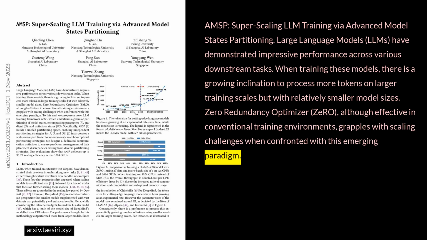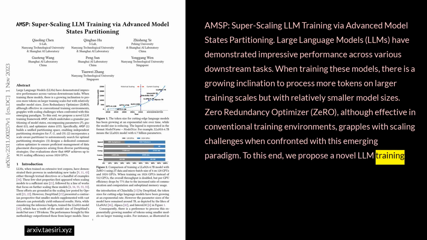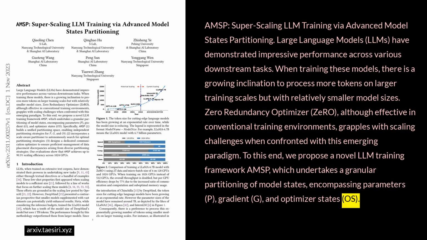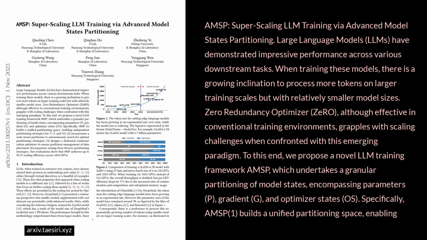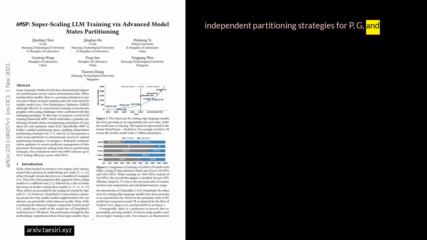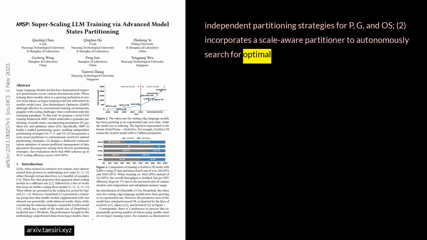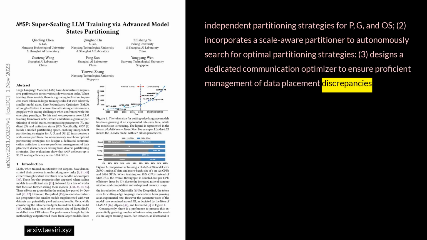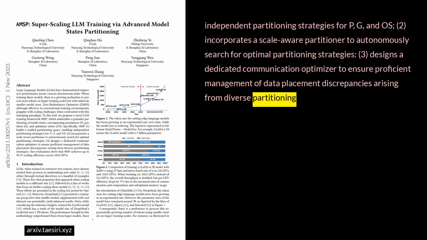To this end, we propose a novel LLM training framework, AMSP, which undertakes a granular partitioning of model states, encompassing parameters, P, gradient, G, and optimizer states, OS. Specifically, AMSP: 1. Builds a unified partitioning space, enabling independent partitioning strategies for P, G, and OS. 2. Incorporates a scale-aware partitioner to autonomously search for optimal partitioning strategies. 3. Designs a dedicated communication optimizer to ensure proficient management of data placement discrepancies arising from diverse partitioning strategies.